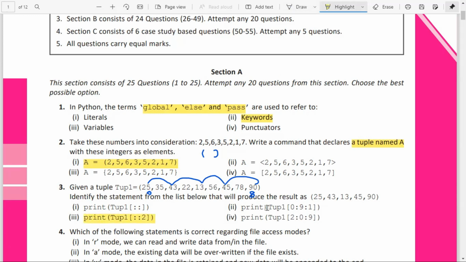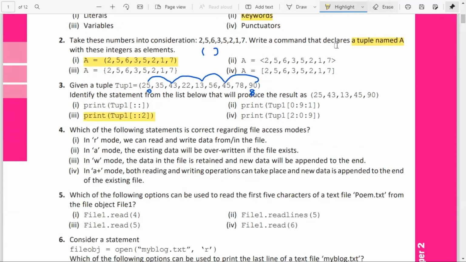What about option 4? From the second index, you want to move to the 0th index, and here the step difference is not negative. Backward indexing versus forward indexing, so it is not possible. That will result in an error.